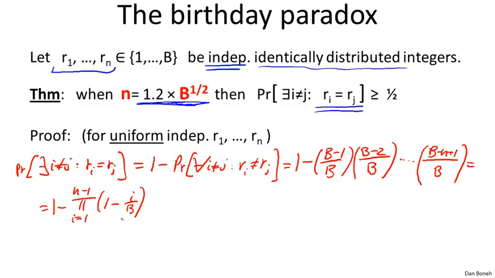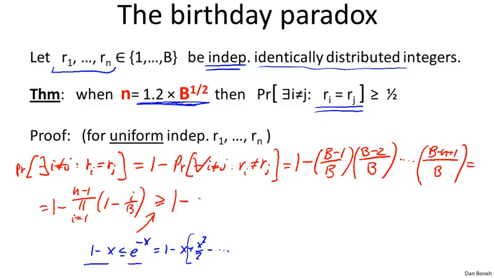So now I'm going to use a standard inequality that says that for any positive x, 1 minus x is less than e to the minus x. And that's actually easy to see because e to the minus x, if you look at its Taylor expansion, is 1 minus x plus x squared over 2 minus and so on and so forth. And so you can see that we're basically ignoring this latter part of the Taylor expansion, which happens to be positive, and as a result, the left side is going to be smaller than the right-hand side. Okay, so let's plug this inequality in, and what do we get?